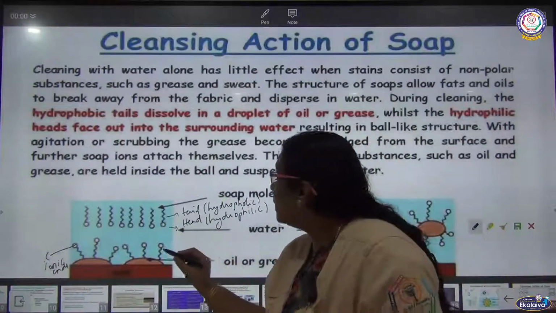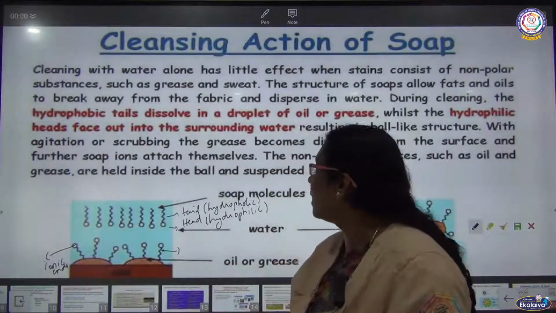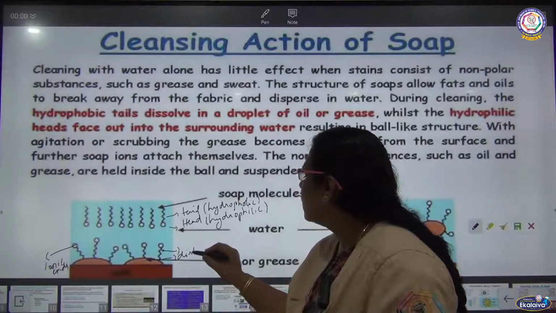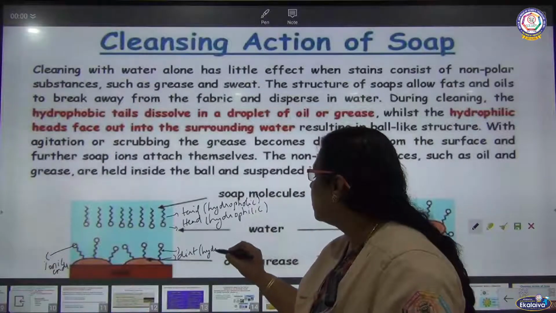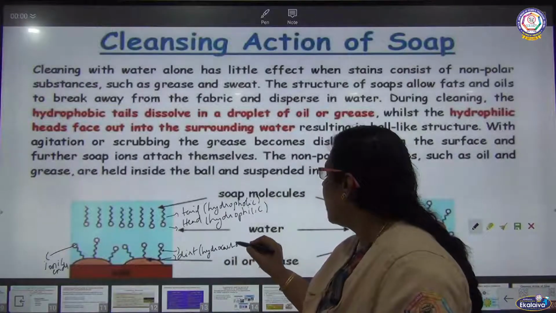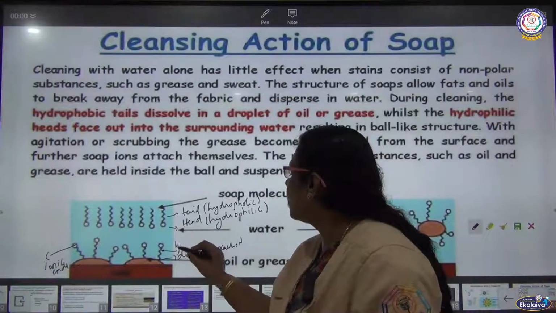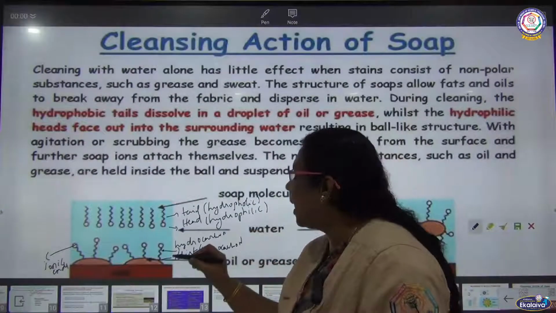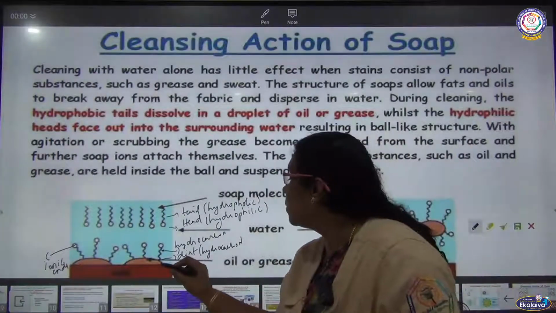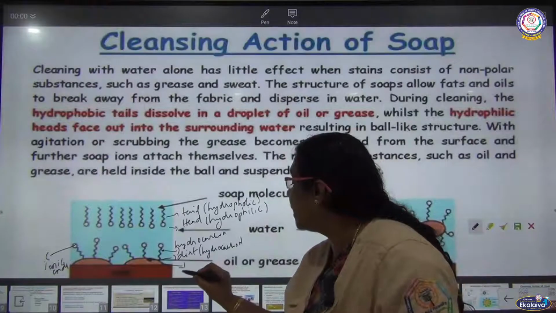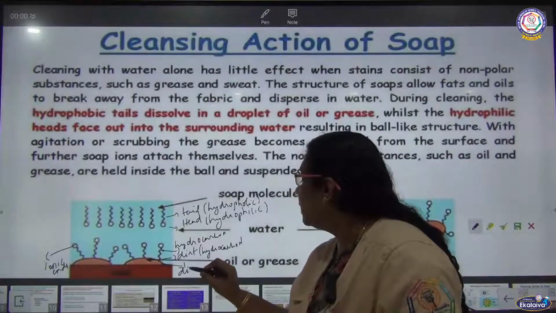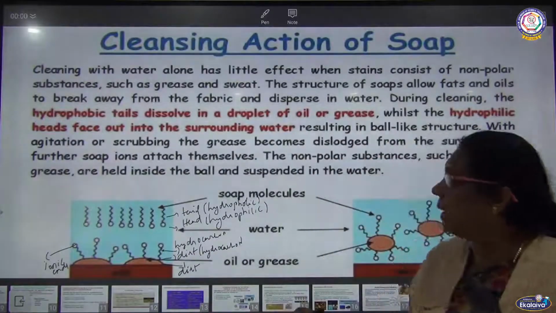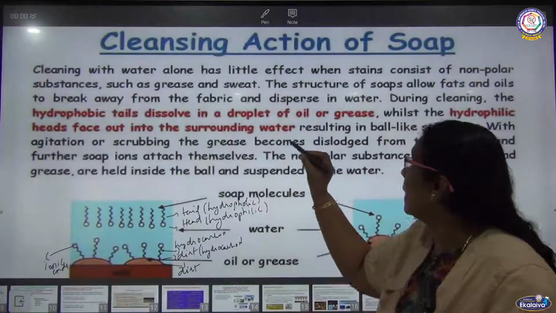So you can see this is the hydrophobic tail, and they are closer towards the dirt. This is the dirt. Dirt is also a hydrocarbon, is it not? And your tail is also a hydrocarbon part. So the tail part, that is the hydrocarbon end, will be closer to the dirt. Oily dirt is also hydrocarbon, so the tail part will be closer to the dirt, the droplet of oil.